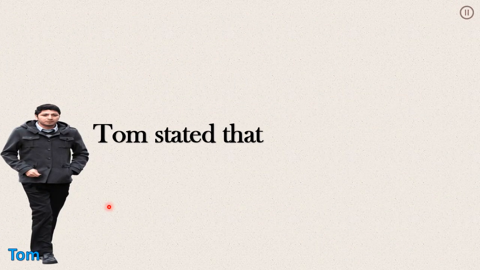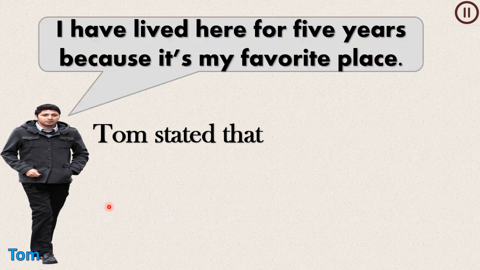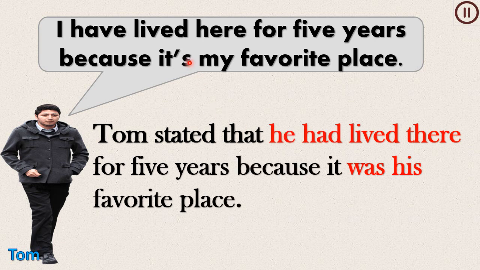Tom. I have lived here for 5 years because it's my favorite place. You pause the video and write reported speech here. The sentence in reported speech. Here we change many things. We have here I becomes he. Have lived, this is present perfect, becomes past perfect. Here becomes there. Another verb. Here we have two verbs. Is becomes was, present simple, past simple. And my becomes his.